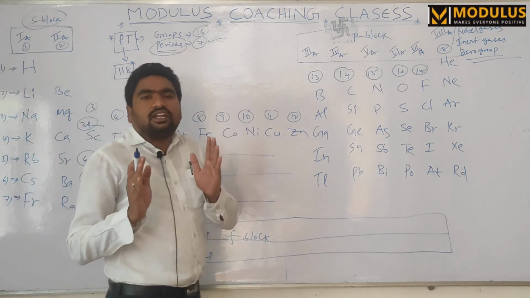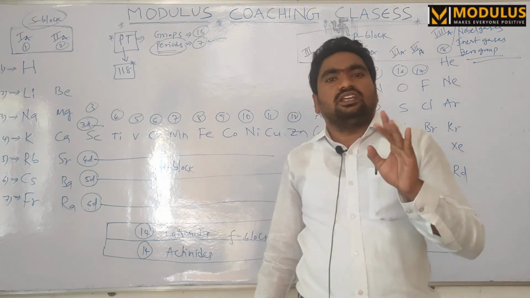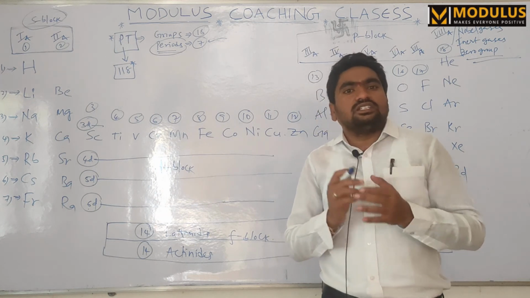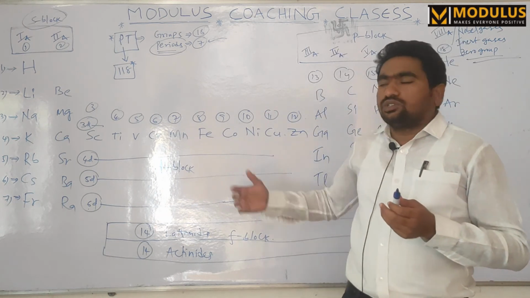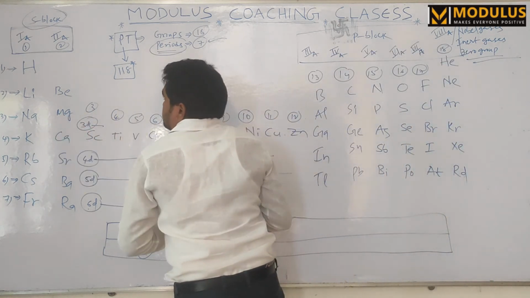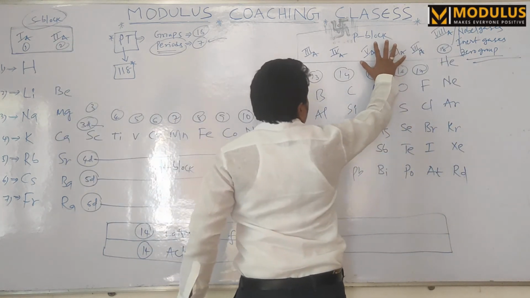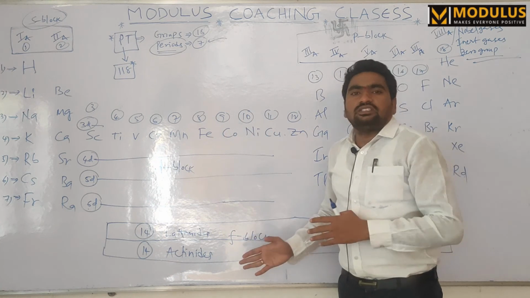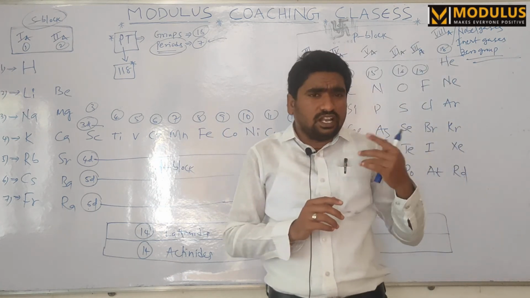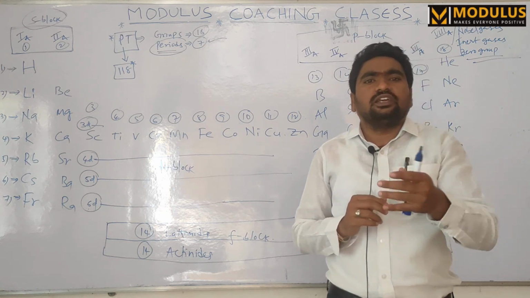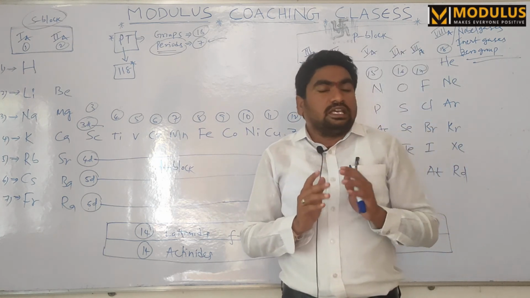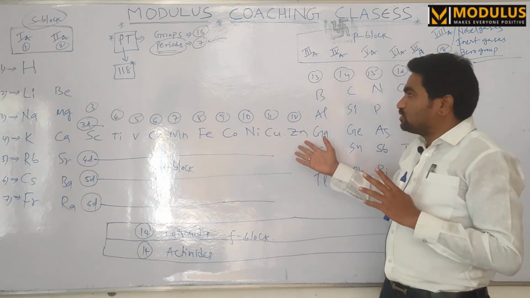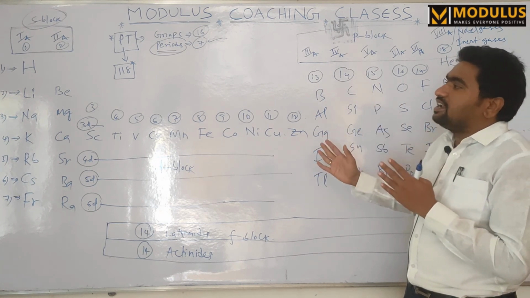So the periodic table is classified into 4 blocks: S, P, D, F. Why is it classified? To learn more with the least effort. That is the slogan behind every classification. The left side is S block, the right side is P block, the middle is D block, and the bottom is F block. I am not doing any Kathakali dance, this is just a classification of the periodic table. It is a skeleton diagram of the periodic table.